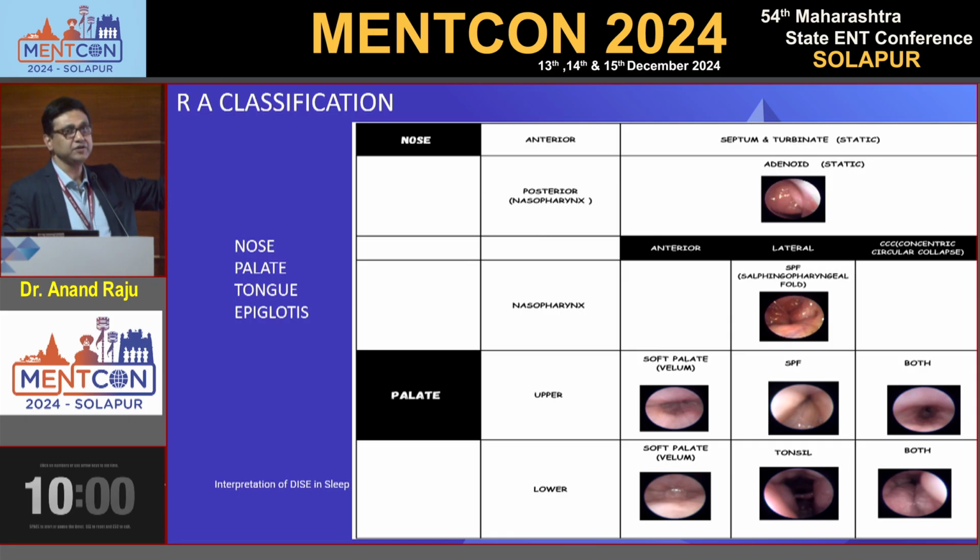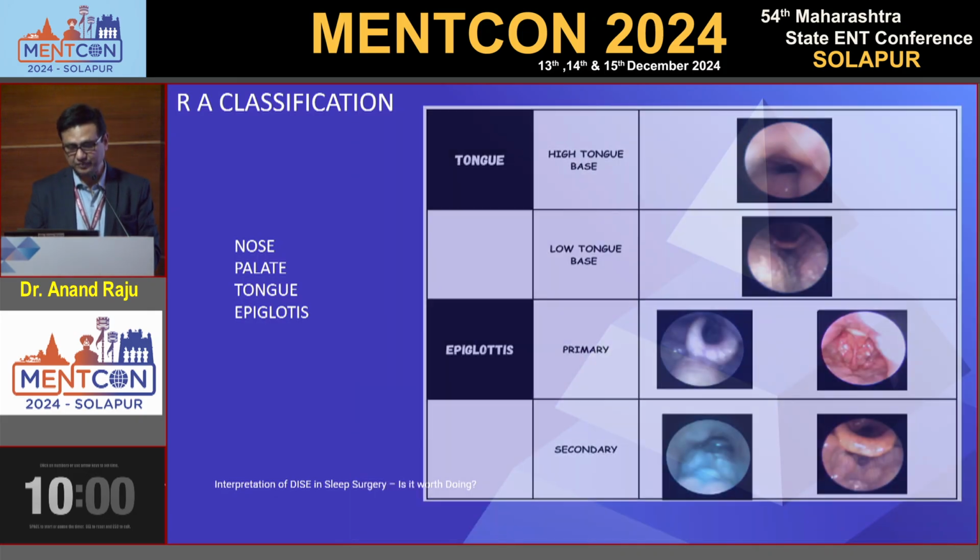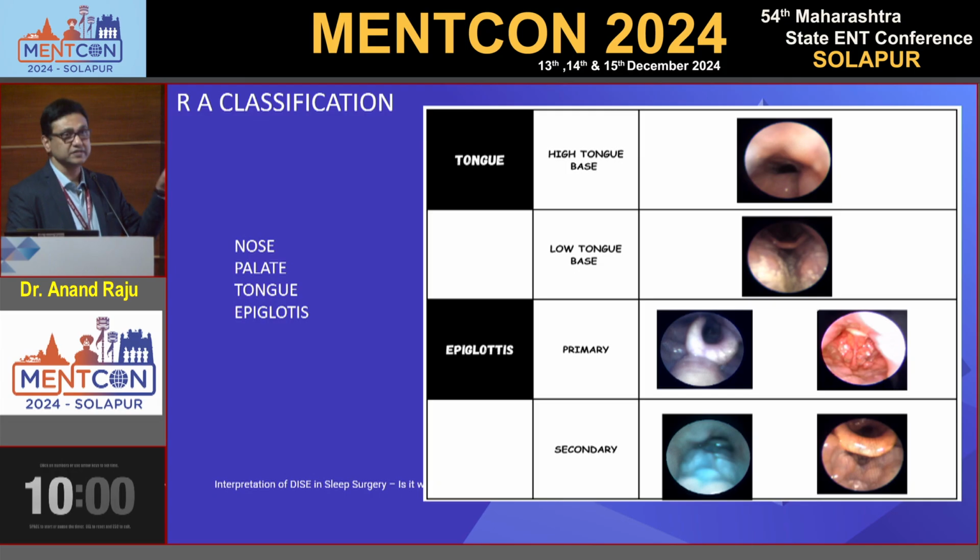And the palate I divided into two, upper retropalate and lower retropalate. In the upper retropalate, all three come into line. This anterior-posterior collapse is only by the soft palate, the vibrating part of the soft palate. Then the salpingopharyngeal fold from the lateral causes circumferential collapse even at the upper retropalatal level. Then the lower retropalatal level is by the soft palate and the tonsils, both of which can cause collapse in the lower retropalatal level.